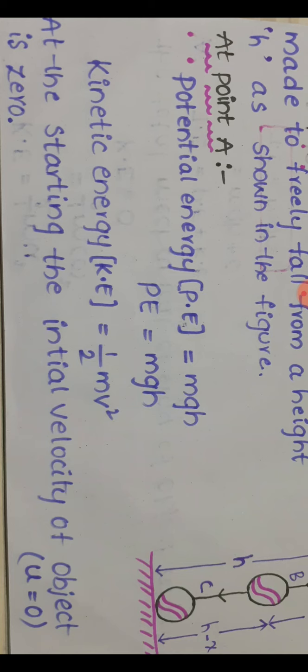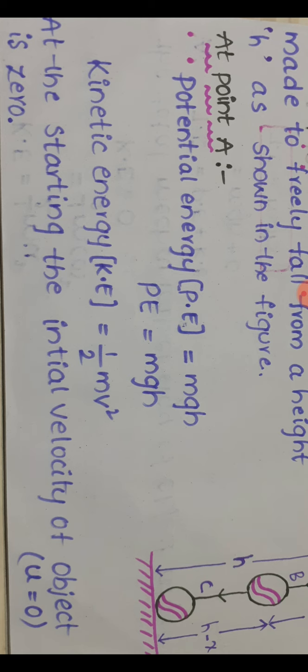Similarly, kinetic energy KE equals half m v square. In the beginning, the object is at position A and possesses only an initial velocity, denoted by the letter u.